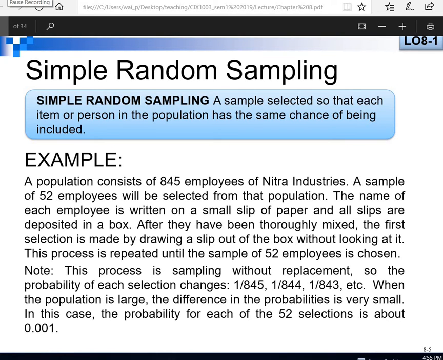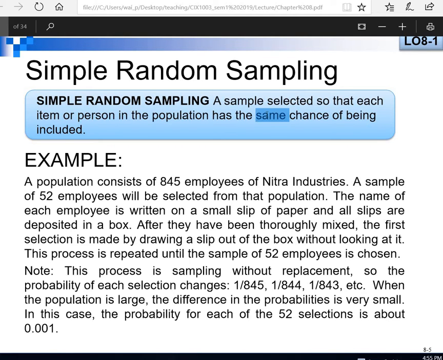Simple random sampling: a sample selected so that each item or person in the population has the same chance of being included. The keyword for simple random sampling is same chance or equal chance. For example, if I want to do research on student satisfaction on online learning, my population will be students.